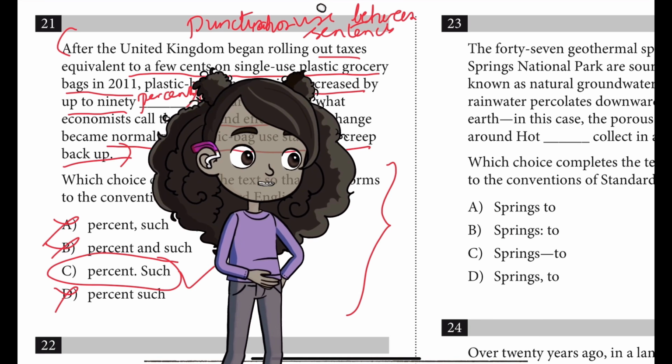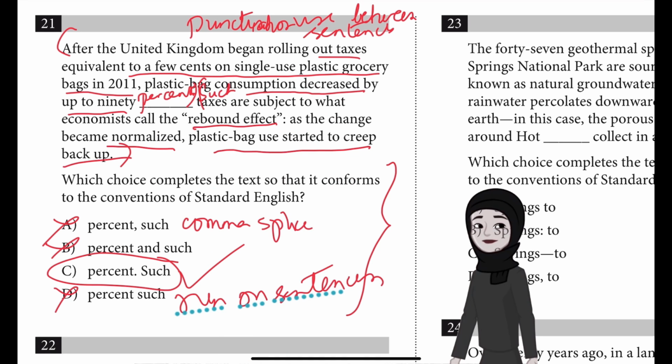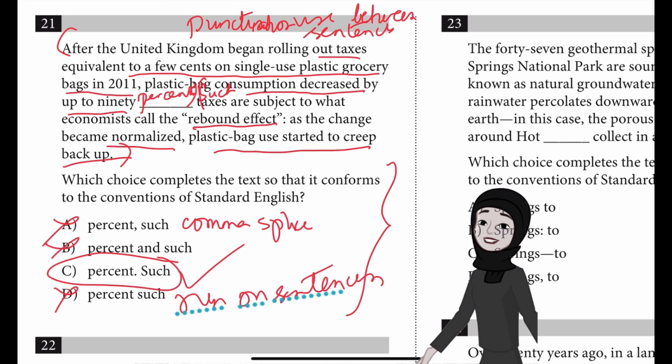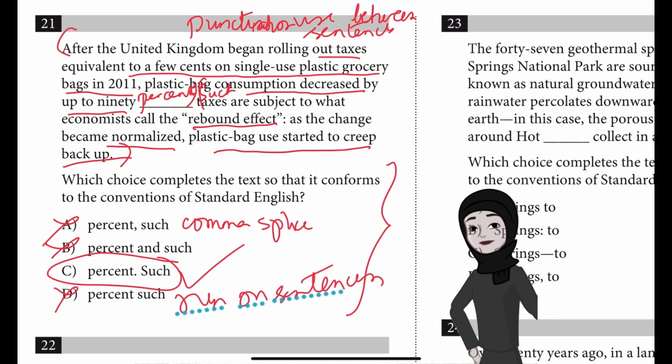Why is choice D incorrect? Choice D is incorrect because it results in a run-on sentence. The sentences after to percent and such to up are fused without punctuation and or a conjunction.